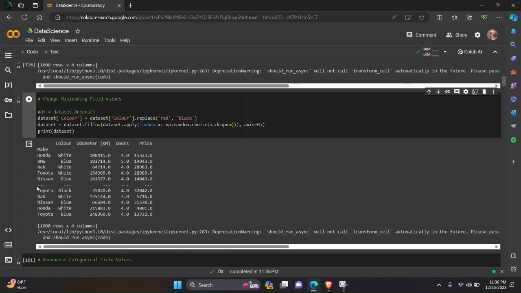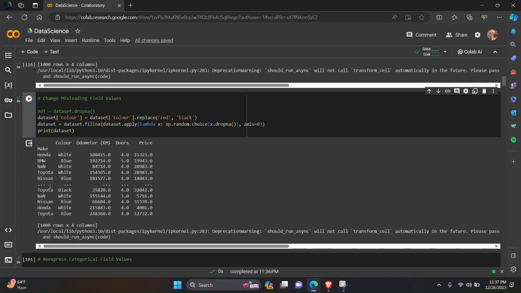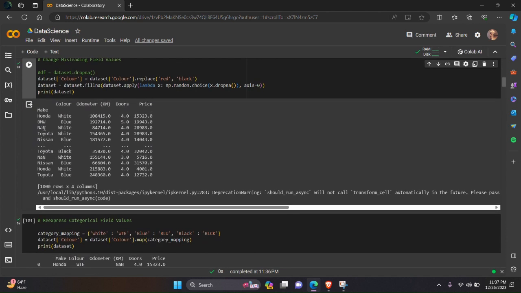So here we can see all the columns have been filled except this, because we cannot set any name randomly, so it is empty. So we can use the drop command to just drop these rows.